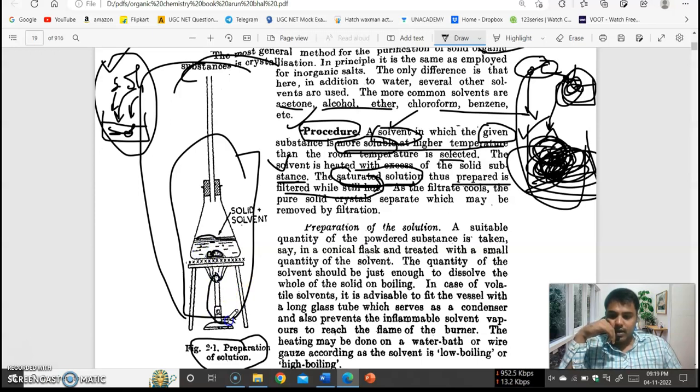After heating it with excess heat, this solution becomes saturated, and this is the apparatus.